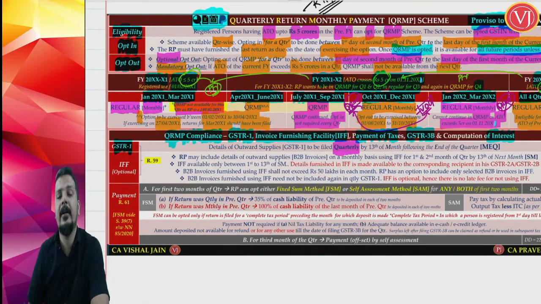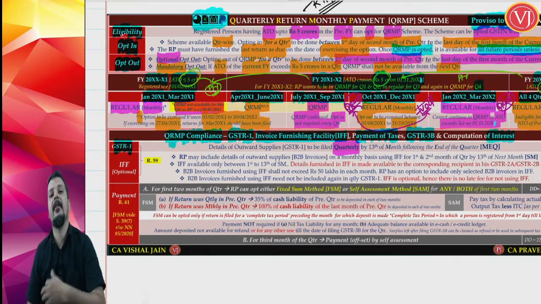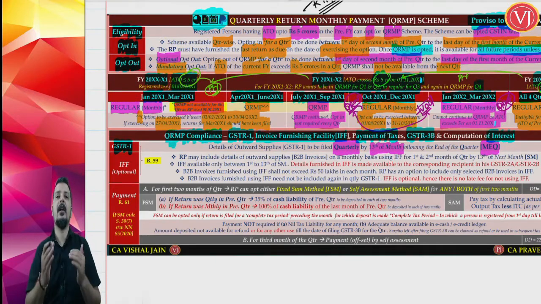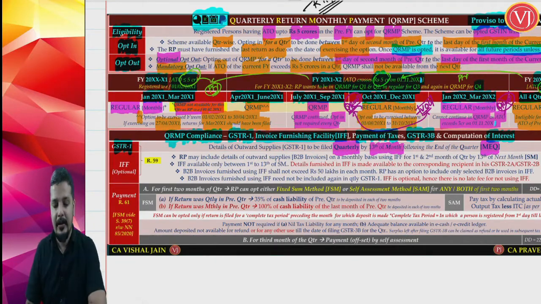The due date is not the 11th as regards GSTR 1. If it is monthly GSTR 1, it is the 11th of the next month after the completion of the month. If it is quarterly GSTR 1, it is the 13th of the next month after the completion of the quarter. Normally for monthly GSTR 1, you get 11 days. Here you get 13 days.